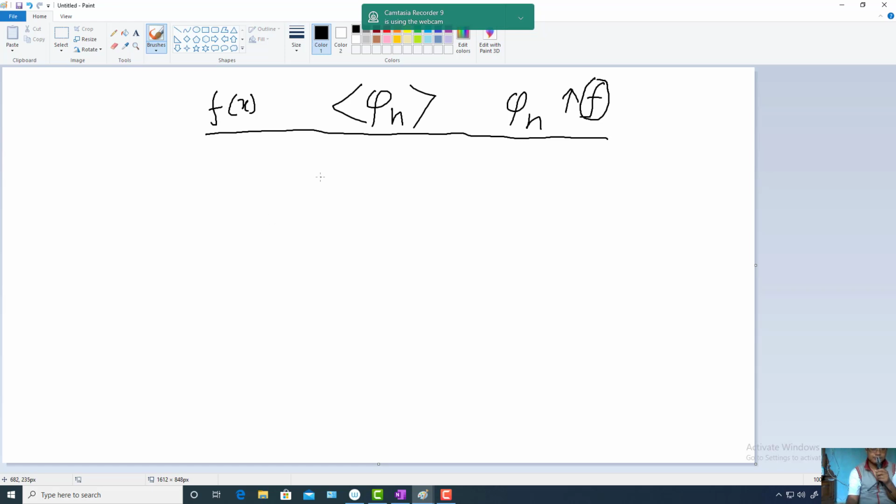Definition: integration of f of x dx is equal to, since the sequence is monotonic increasing, limit n tends to infinity of integration phi n x dx.